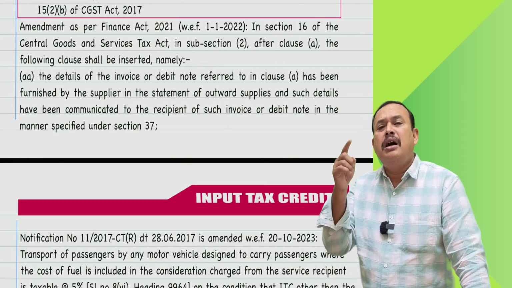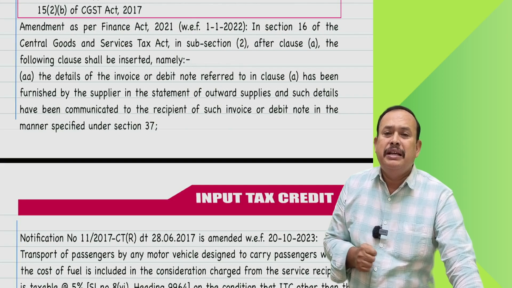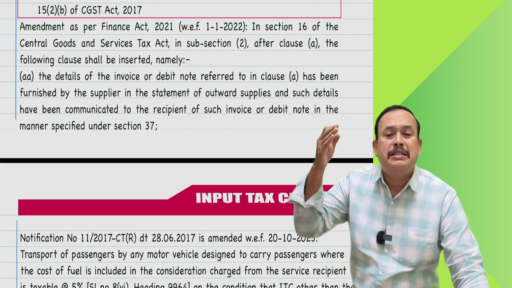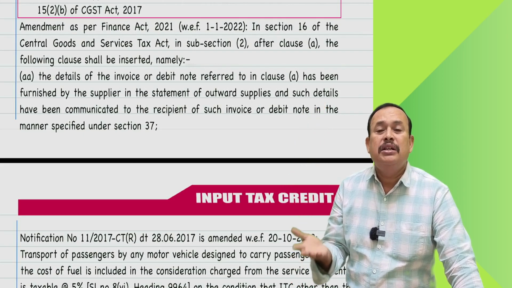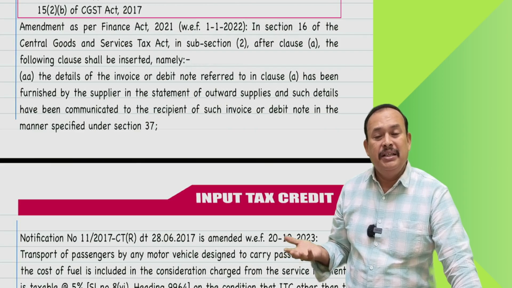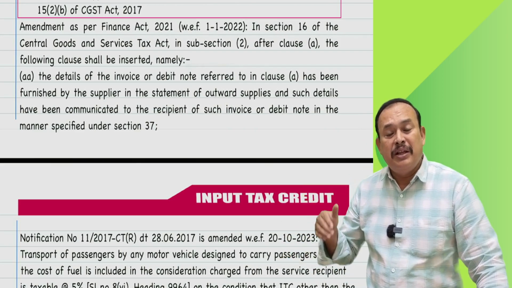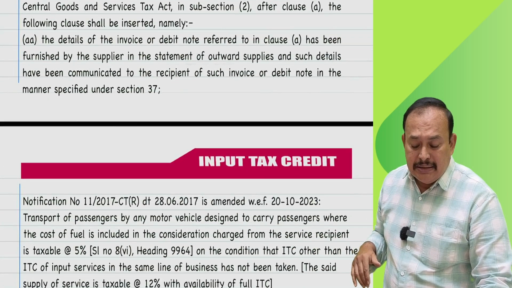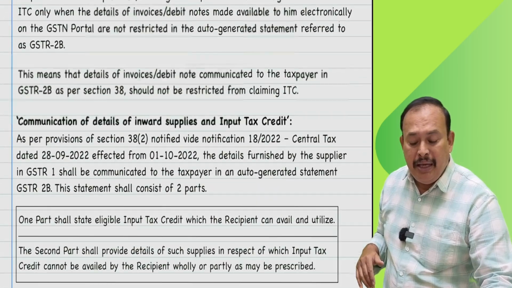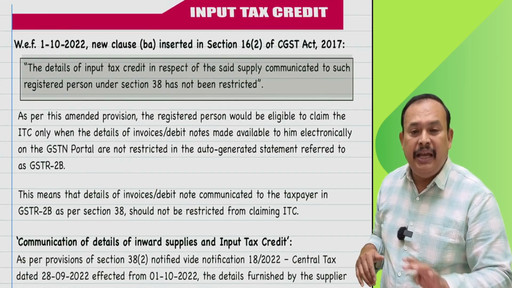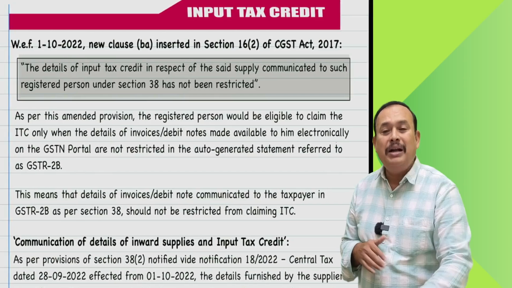Then clause B we understood. There must be receipt of the goods, receipt of services by the recipient to avail the input tax credit. Furthermore, they added here section 16 subsection 2 clause BA. Clause BA has been added. What does it indicate?